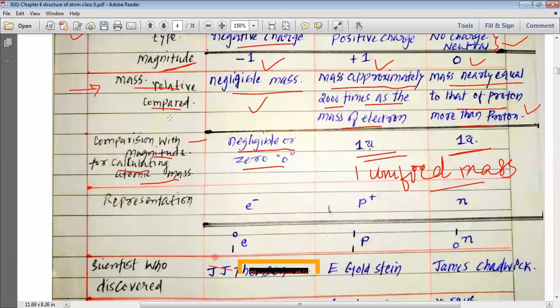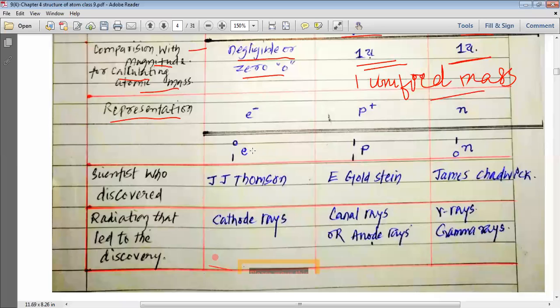Now my dear students, we want to study the representation. How do we represent the proton, electron and neutron? For the electron we write e minus, because it has a negative charge. For the proton we write p plus, and for the neutron we just write n. Another representation is 1e0, 1p1 and 0n1. The subscript is the atomic number and the superscript is the atomic mass. So it represents their mass.